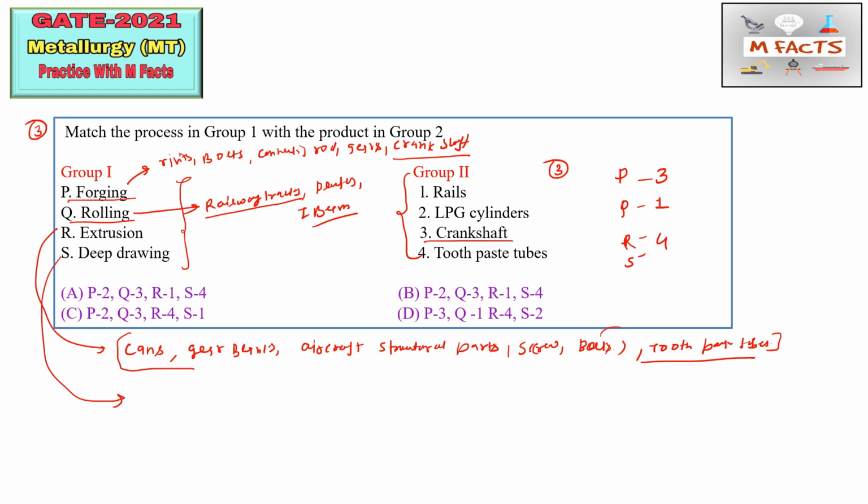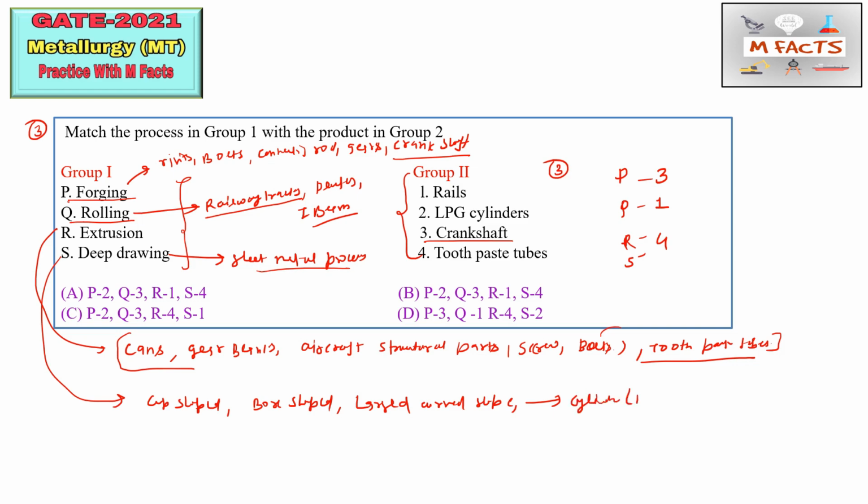Next one is deep drawing. Deep drawing is basically a sheet metal forming process. It is basically used for cup-shaped or box-shaped products, and you can say large curved shapes. An example is the LPG cylinder which is used in our homes. So that LPG cylinder is basically made through the deep drawing process. So S we can match by 2. So the code is 3142.